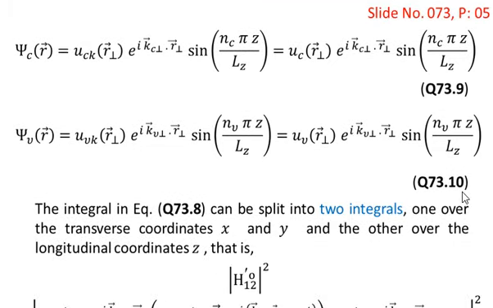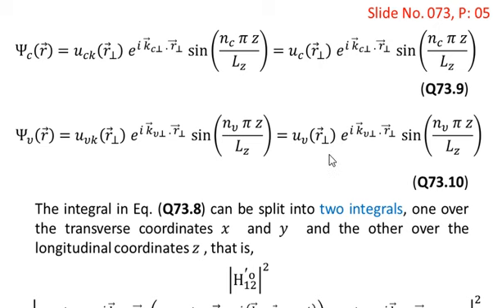Now in equation number 10 we are giving the Bloch wave function corresponding to the valence band. So we have psi v as a function of r equal to u_vk as a function of r perpendicular, which is the spatial part of the wave function, multiplied by e to the power iota k_v perpendicular dot r perpendicular, and then this phase term is multiplied by the sine of n_v pi z over Lz, where n_v is also an integer.